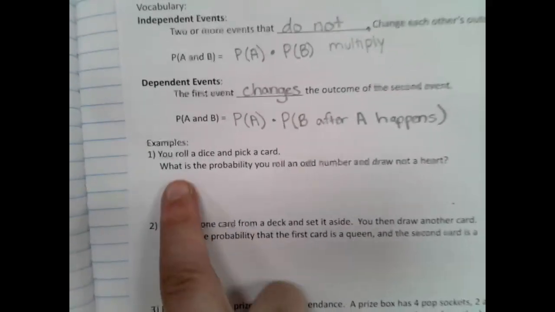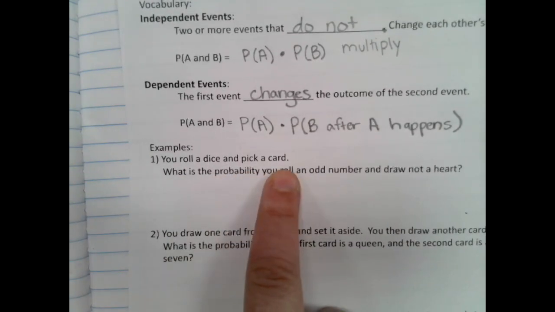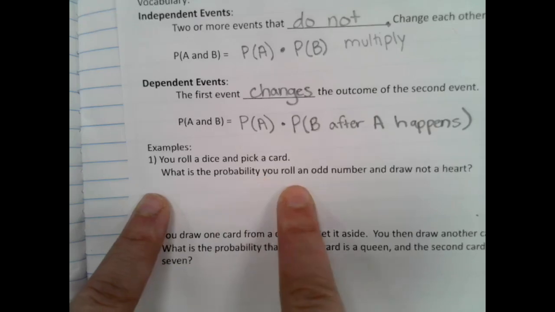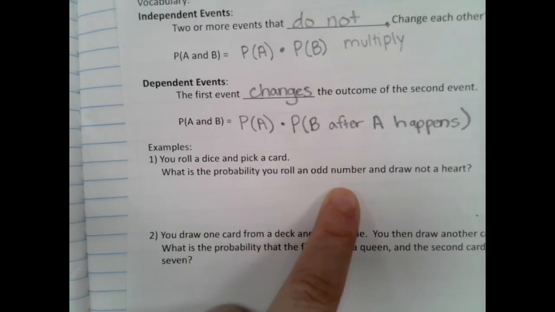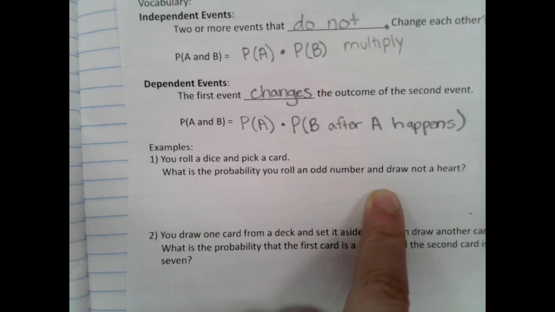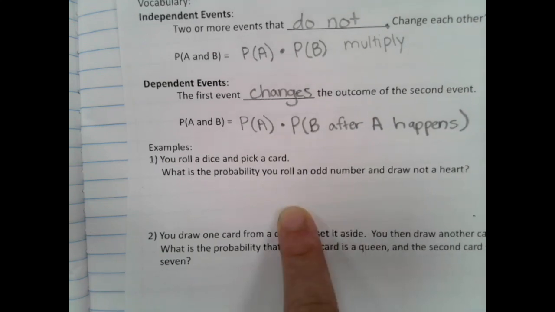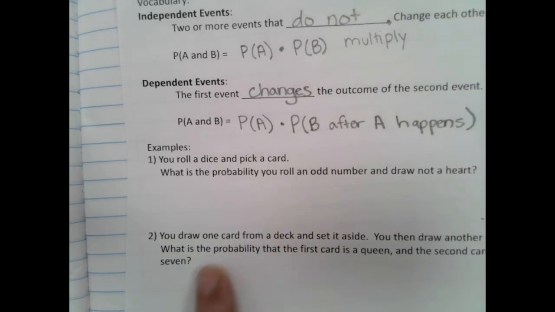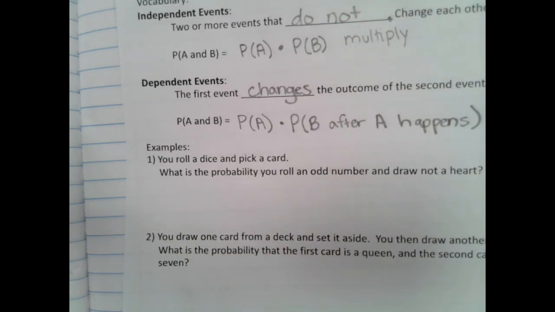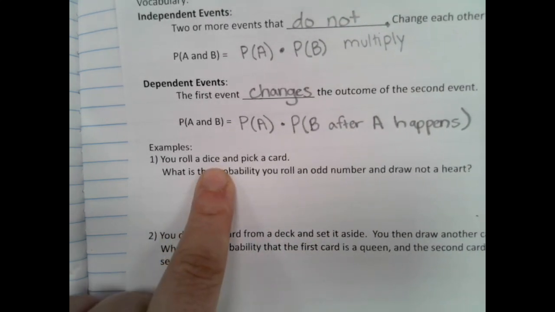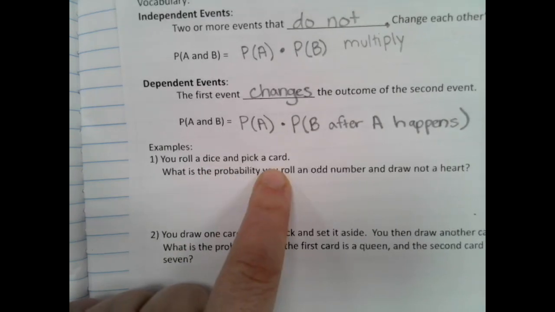Okay, so this one says we roll a dice and we pick a card. I want a probability that I roll an odd number and draw not a heart. Okay, probability of rolling an odd and then not a heart. So first we need to decide, is this independent or dependent? If I roll a dice, is that going to change which cards are in the deck?